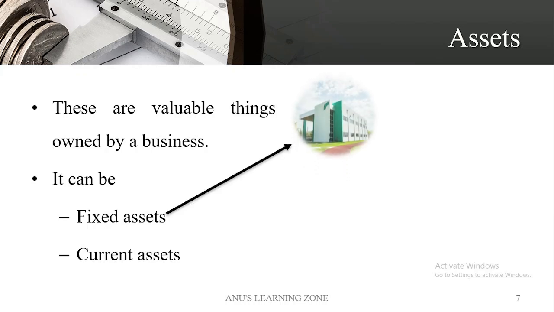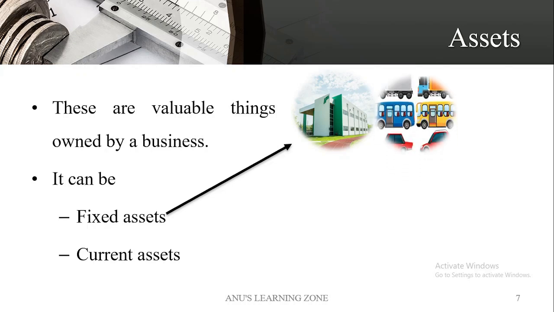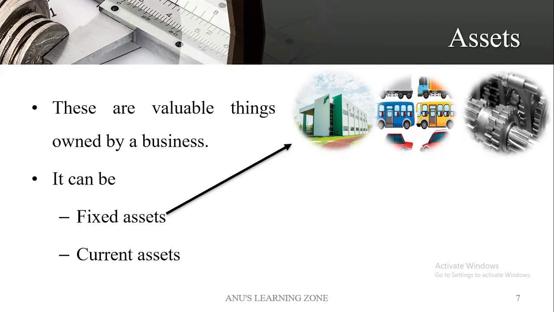So fixed asset simply means the asset that can be used by the business for a long period of time. Some of the examples are building, furniture, vehicles, the machineries, etc. Okay, and current asset means that kind of asset that will be within the company or within the organization for a short period of time.